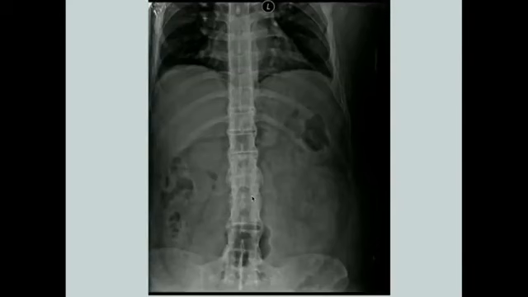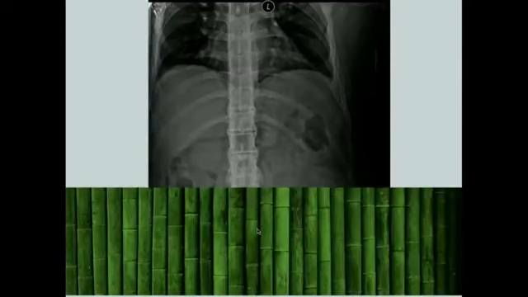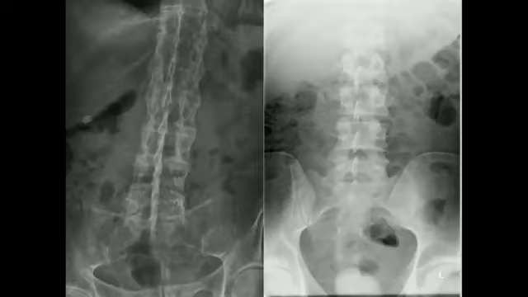What it looks like is this, bamboo. Note these lines here, which is where the syndesmophytes are, and then the spinous processes, but this is the bamboo spine. So you hear bamboo spine, and that's pathognomonic for the most part for ankylosing spondylitis.